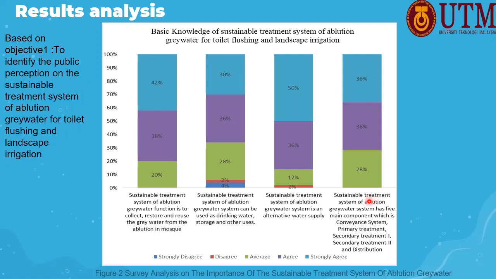Most respondents agree that the system has five elements, with about 36% agree and 36% strongly agree, whereas 28% of the respondents have an average opinion on the components of the sustainable treatment system of ablution greywater, due to less exposure to the sustainable treatment system.